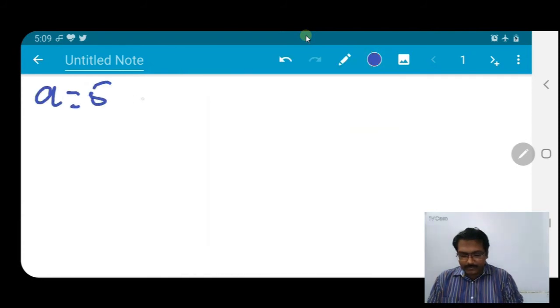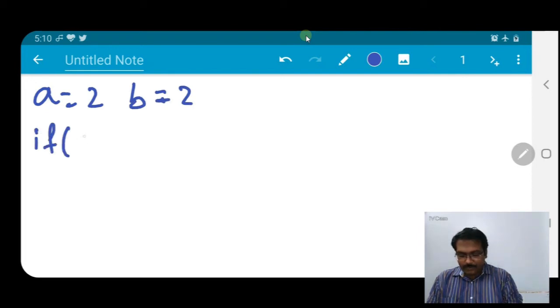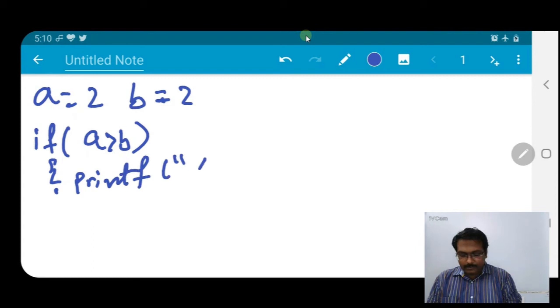Fine. Similarly, let us take another example, if we want to write this with if, else if, then else. Let us take a equal to 2 and b also 2. We can write if a greater than b, printf %d, a, curly braces end.